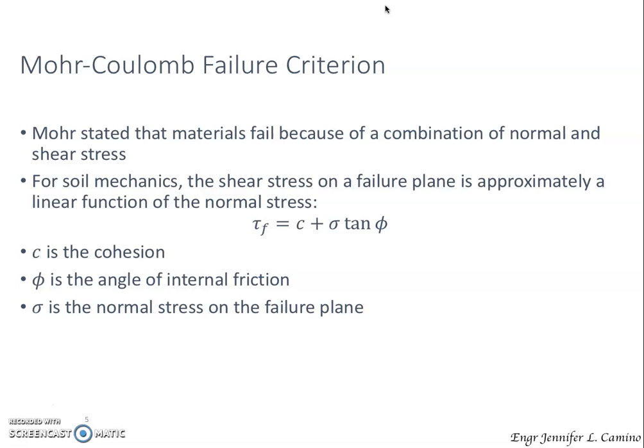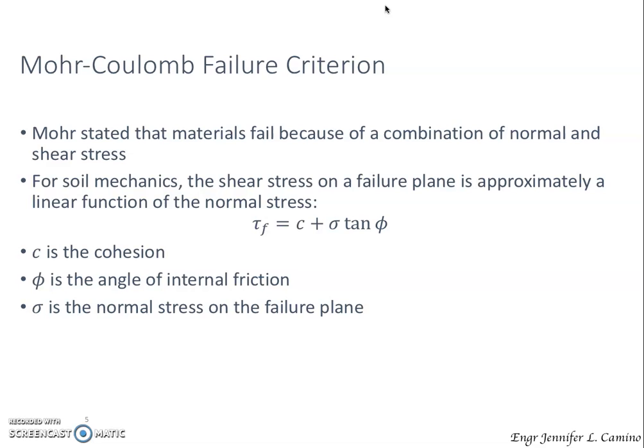So basically you are familiar with the concept of Mohr-Coulomb or the Mohr circle. On the Mohr circle, as we have studied in our previous years, we draw the Mohr circle, and we have identified our principal stresses, that is the minor principal stress and the major principal stress. And from that, we have a failure criterion, the line that is tangent to our Mohr circle, that is our Mohr-Coulomb failure criterion.